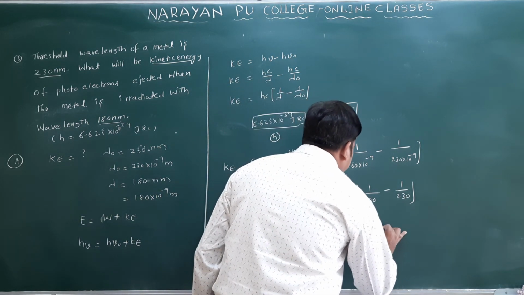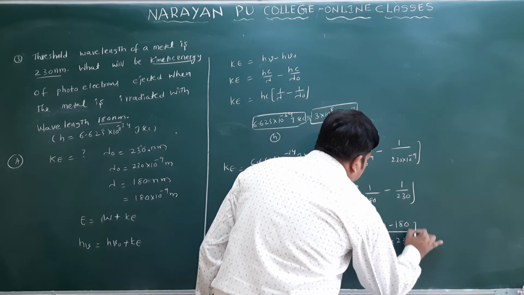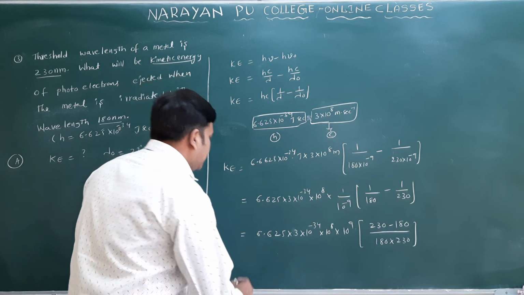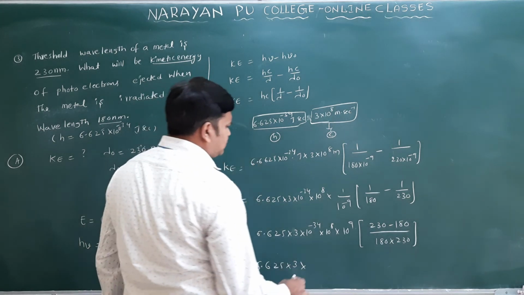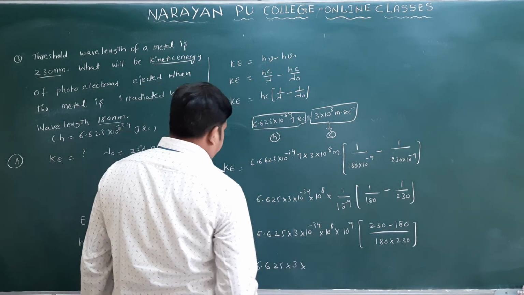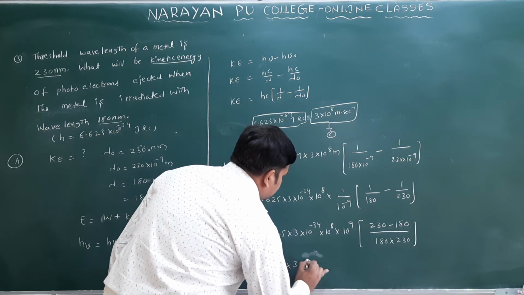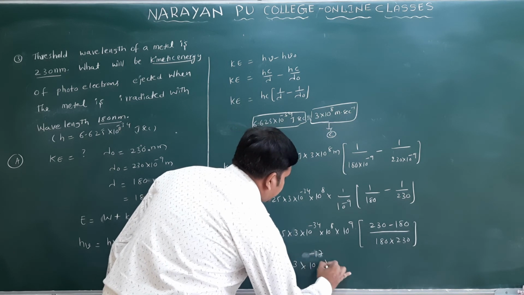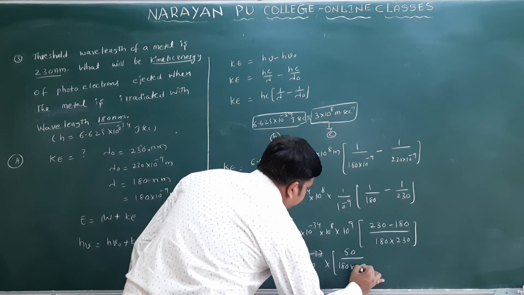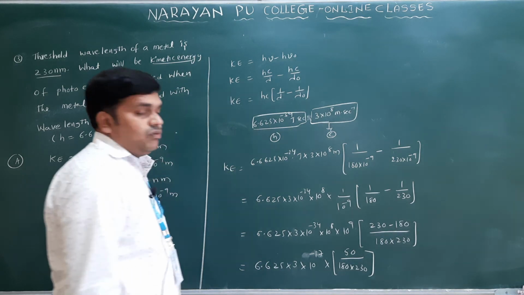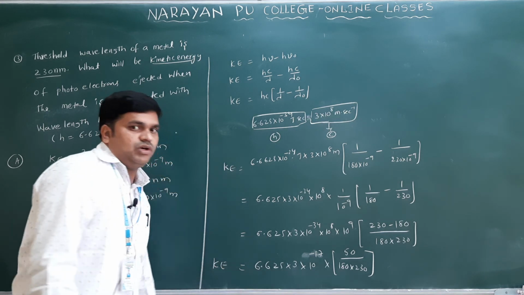What you will get here? You will get 230 minus 180 by 180 into 230. So I will write this one 6.625 into 3 into, you can see here 9 is 17, here 17 we have 34. I will get here 10 power minus 17 into 50 by 180 into 230. Just to get into the calculation part, you will get kinetic energy for this molecule.